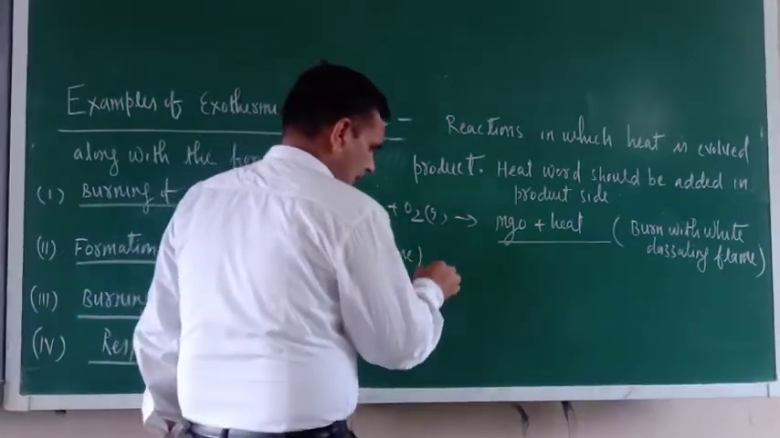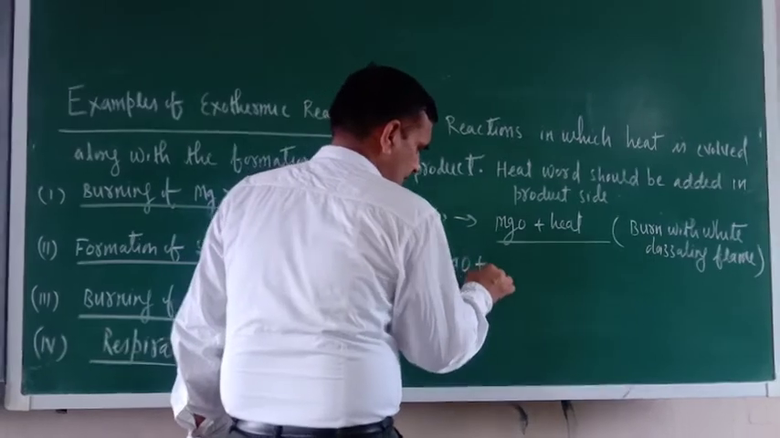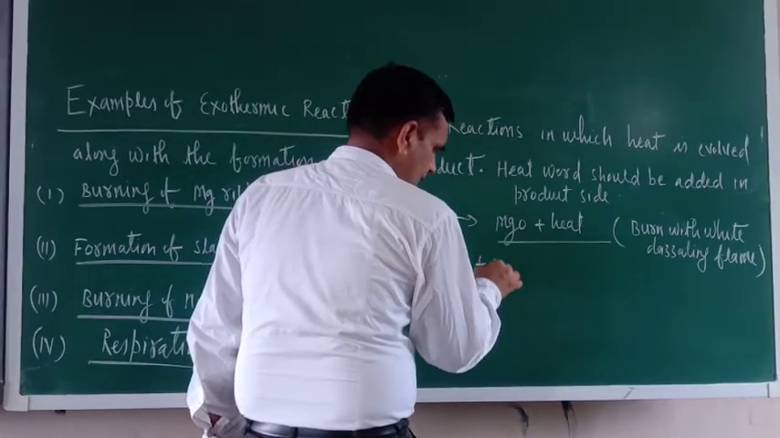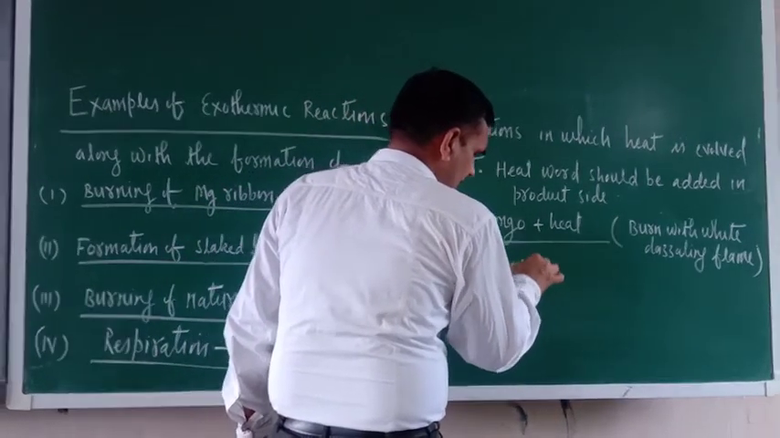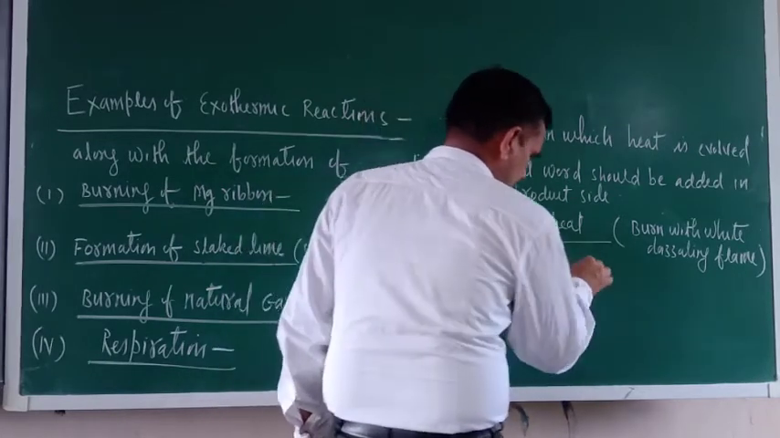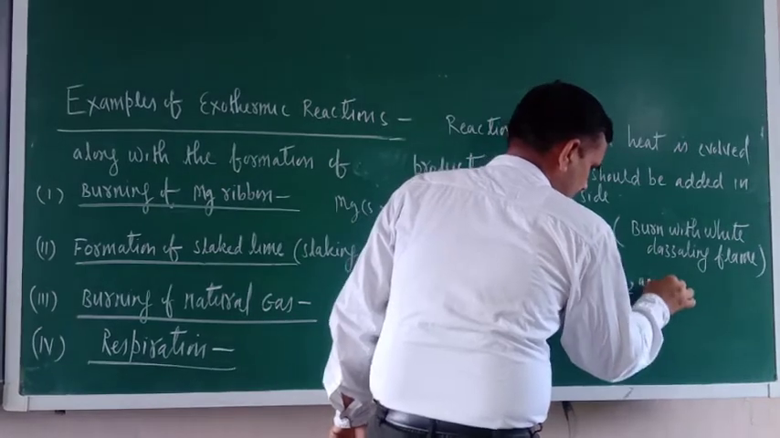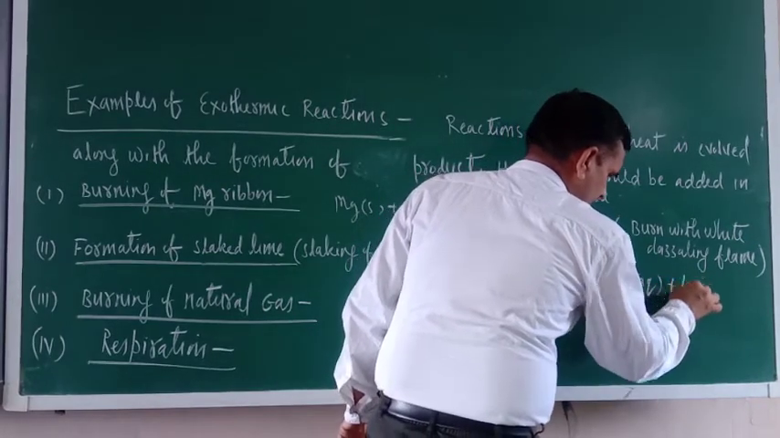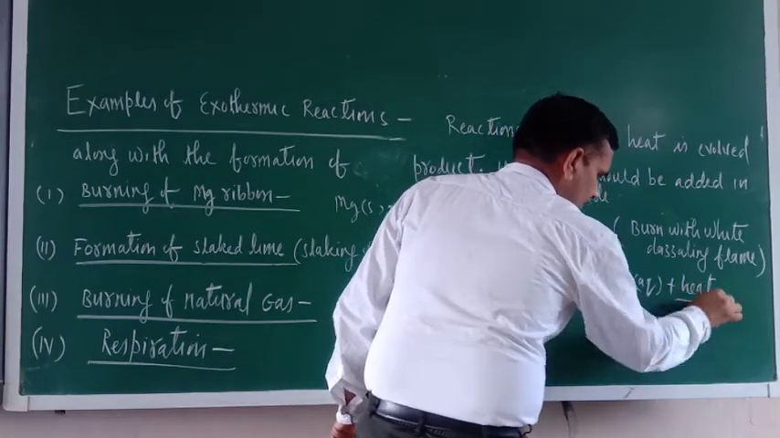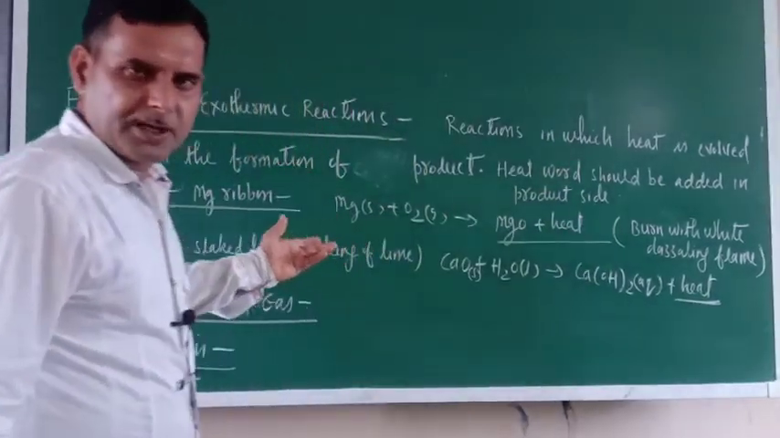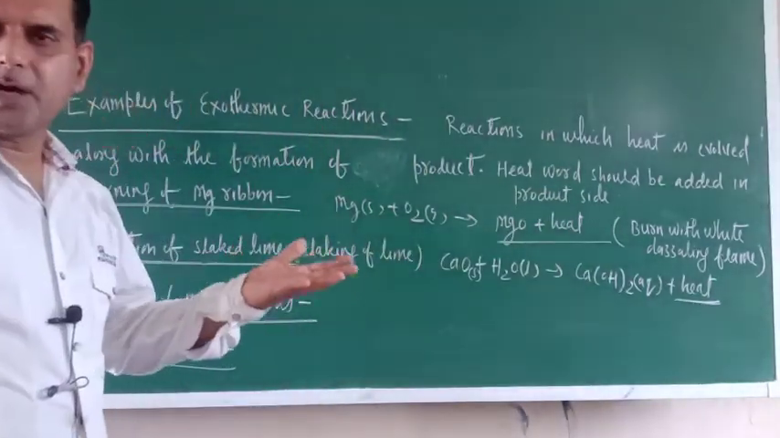So just try to understand. Calcium oxide solid, here H2O liquid. So here what is there? Ca(OH)2 aqueous, plus here what is there? Heat. Okay, this is also an example of exothermic reaction. Now you can do this activity.